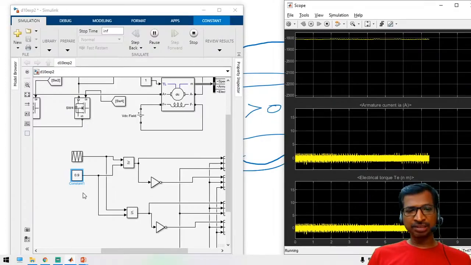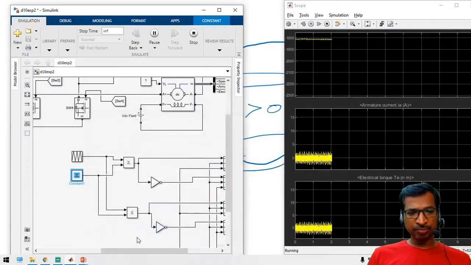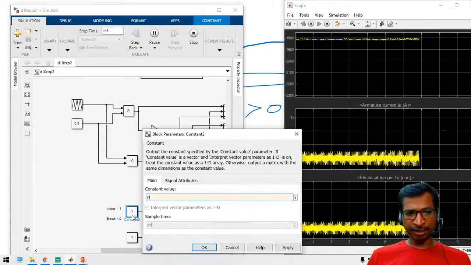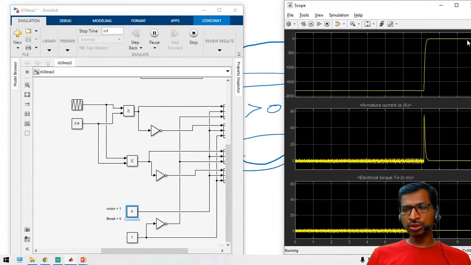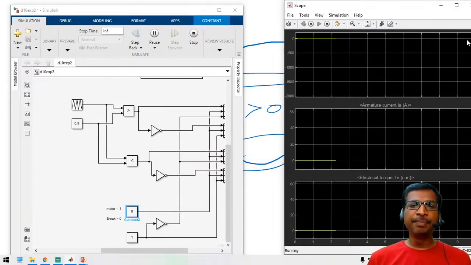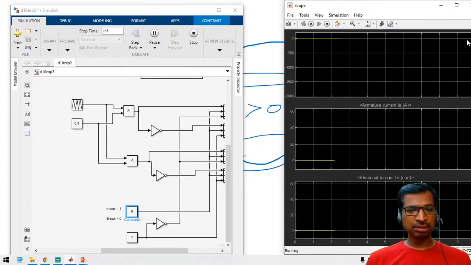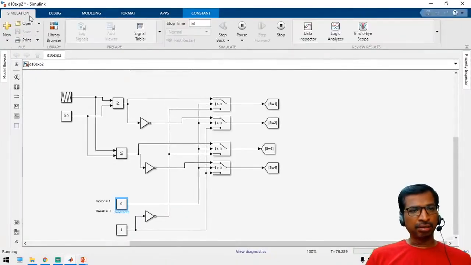Similarly, the braking mechanism also. See here, again the motor is under reverse motoring, and here I'm going to apply a brake. The motor approaches 0. Like that we can implement forward motoring, forward braking, reverse motoring, reverse braking. It's a very simple concept. Please develop your own and practice this example, and keep practicing so that you can follow the concept.